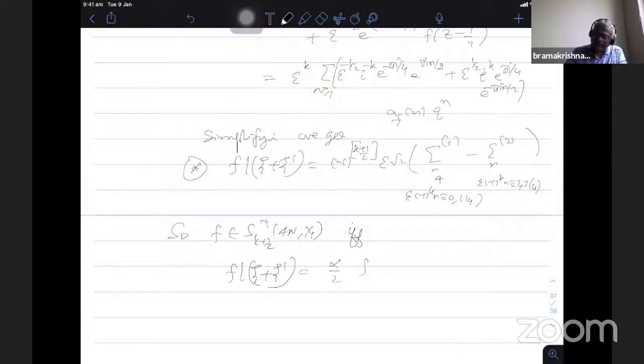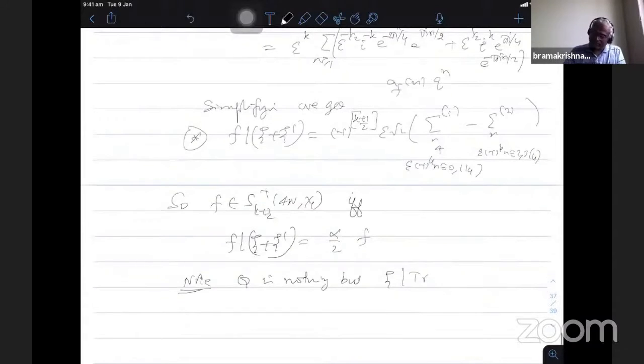This is exactly α/2 because 2 times this one is α, therefore α/2 f. Therefore, if f belongs to the plus space, this part goes away, therefore I have this one. Conversely, if f bar ψ plus ψ dash is this one, again this part will become 0 because when I am adding these two, it will. Okay, another thing to note is that this Q is nothing but ψ bar trace, where trace is the operator which is adjoint to the inclusion map. So trace is the adjoint operator to the inclusion map.